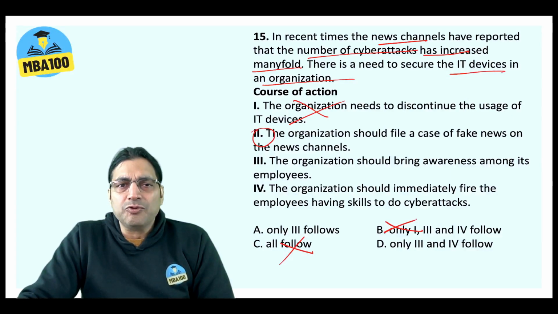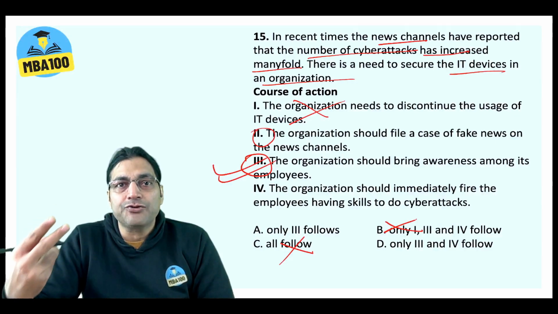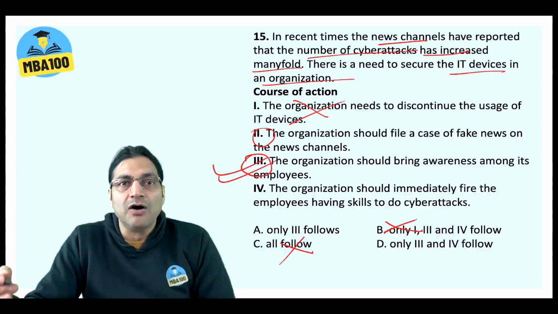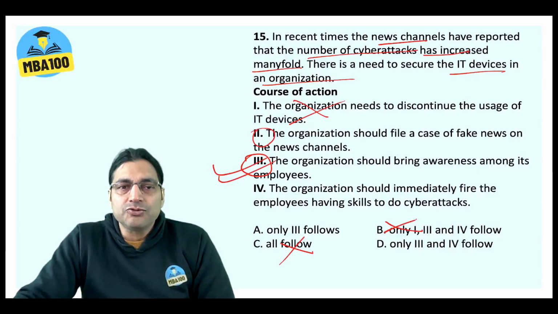Come to the third one. Or rather, third is there in both the options A and D. Do not even read the third. Third has to be there. Just read the fourth. So rather than reading 1, 2, 3, 4 all, we are actually reading only 2. This is how you clear the examination, how you create some extra time. So read the fourth one. If fourth is correct, then we shall go for option D, else we shall go for option A.